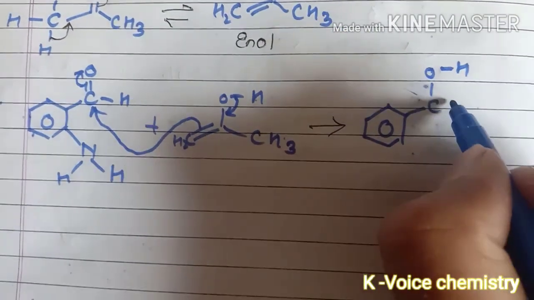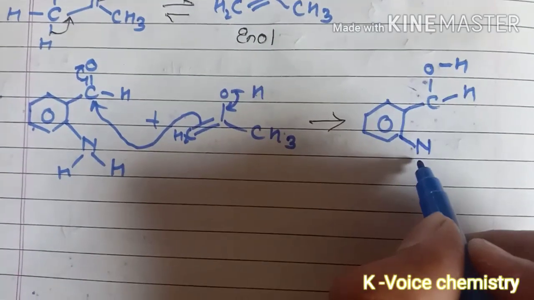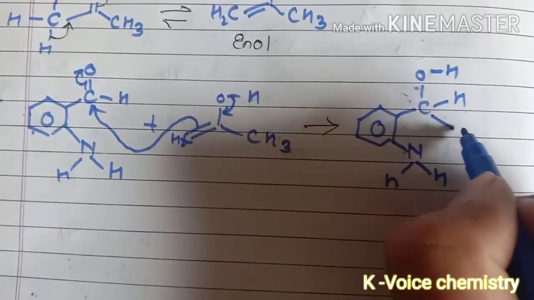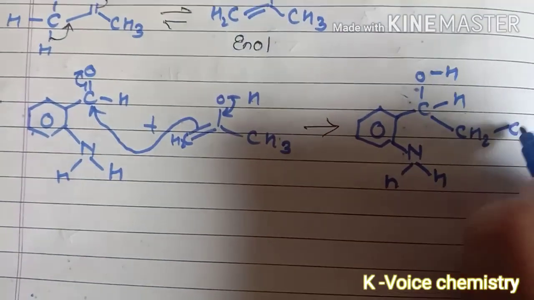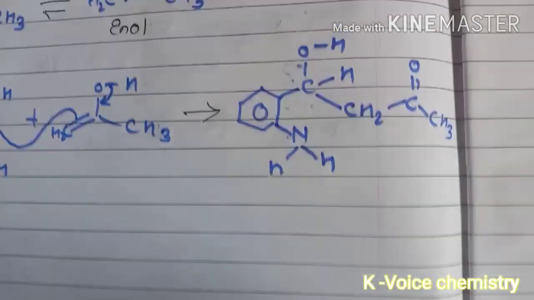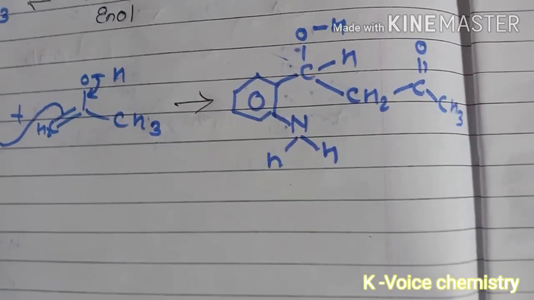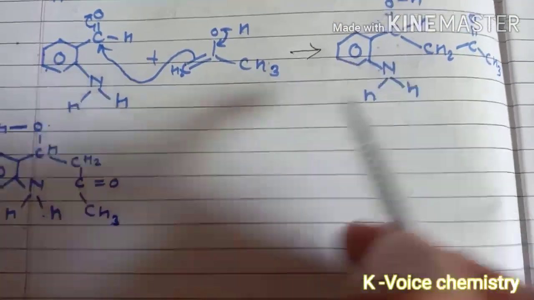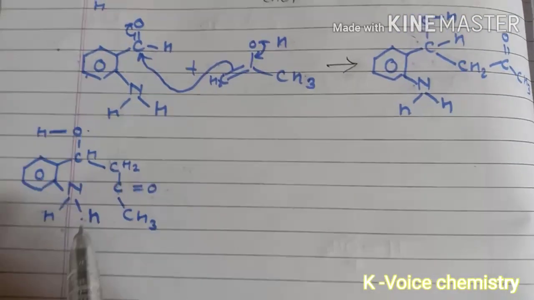Now what will happen? I hope that you can easily understand this. Now there is a CH2 here, C double bond O, and here CH3. I hope that you can easily understand the structure. Now I will draw the same structure in a different way. Please check. So I have drawn the same structure, this one, in this way. I hope that you can easily understand. There is no rocket science behind it.